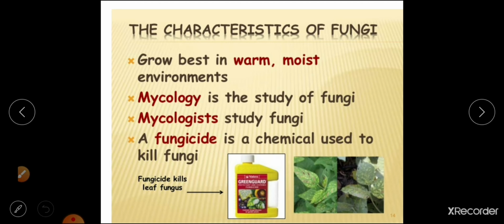So now, a fungicide is a chemical which is used to kill fungi. If a fungus is attacking some plants or some crops and we spray this fungicide, then the disease will be under control to some extent. We control it by spraying fungicide on the fungus which has affected a plant.